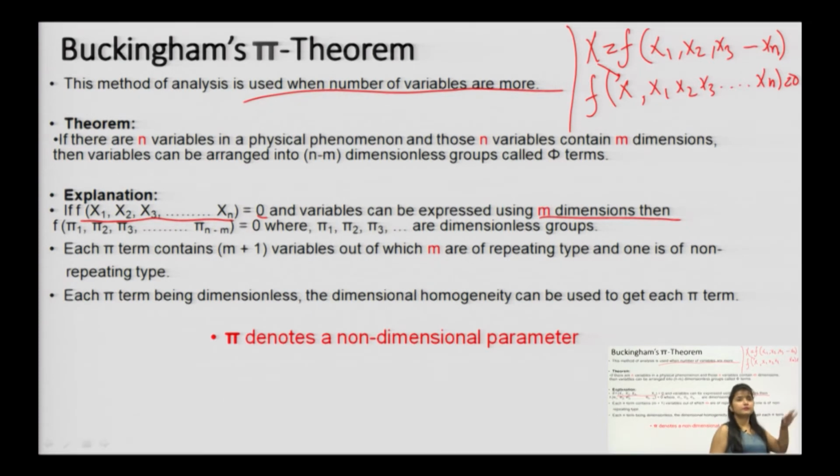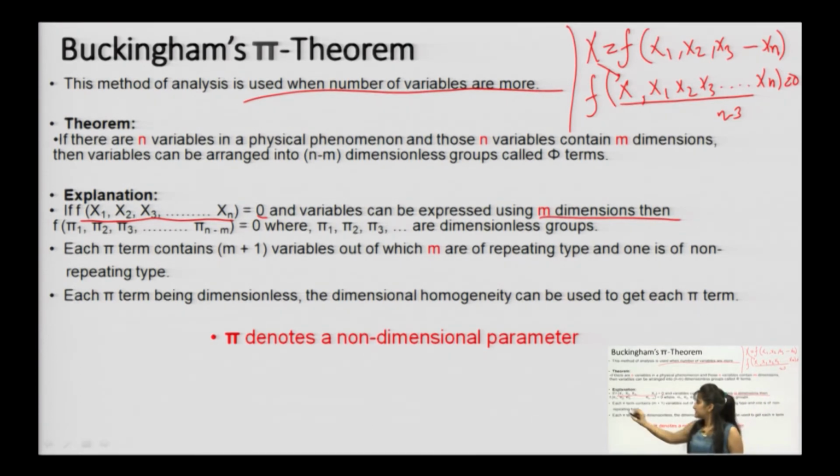Now, second step, we need to convert these x terms into n minus m pi terms. So n is the number of variables, and m maximum will be 3, so n minus 3 pi terms will be formed.